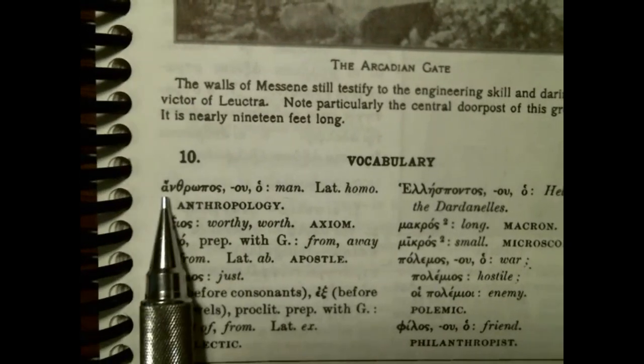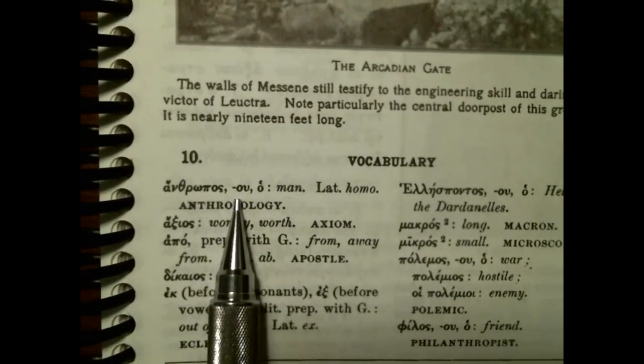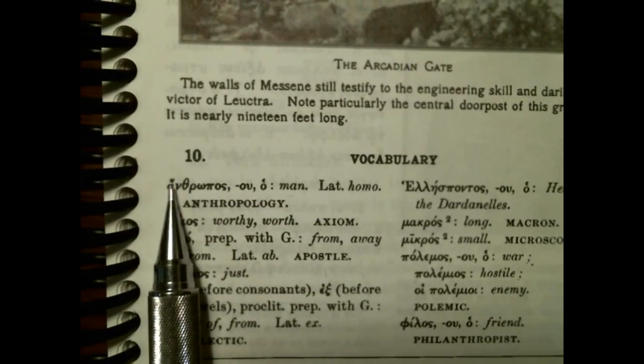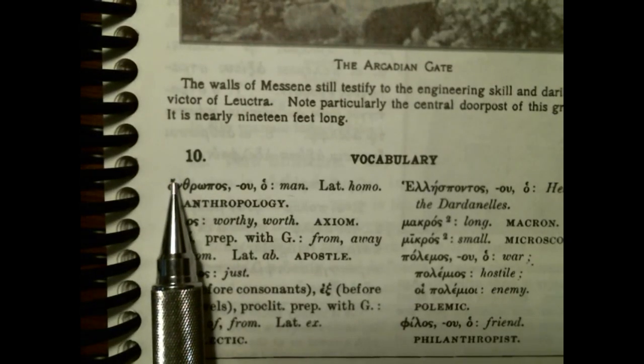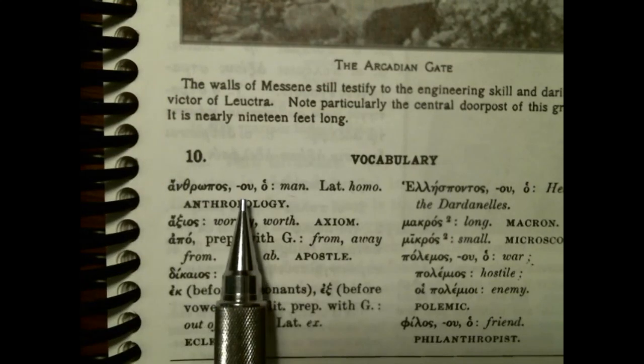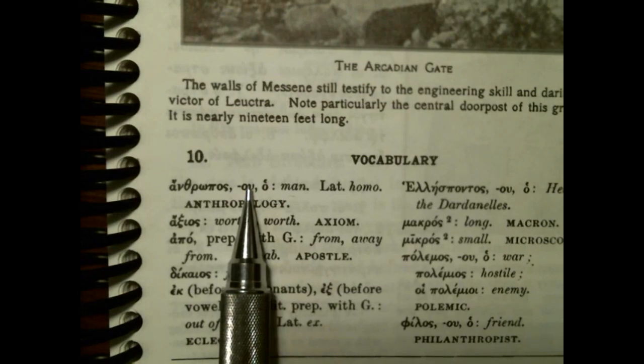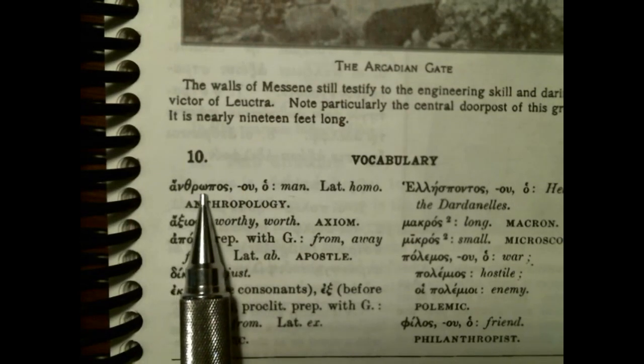So, anthropos, ou, this is the nominative form. Again, that tells us where the accent is going to persist or try to persist. And then the ou is the genitive ending. So we know which declension, or which set of inflections, this word comes from.